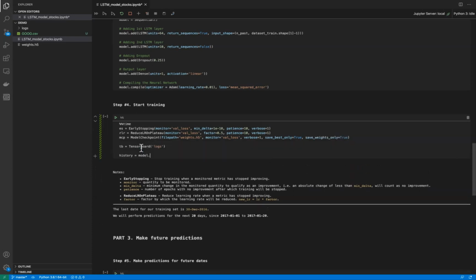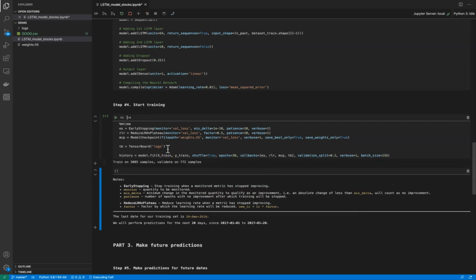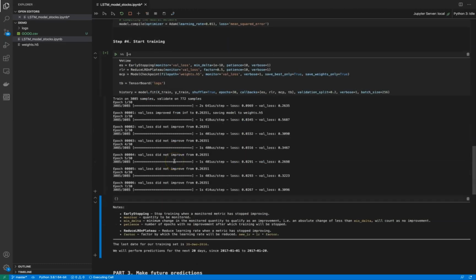Let's set a TensorBoard logs parameter, maybe we will use it. And lastly, that's the moment we have waited for. Start training on our training dataset, xtrain and ytrain. You will see a real-time result for each epoch below. For this training I use only 10 epochs. Batch size is 256, I decided it randomly. So take a look at the training.